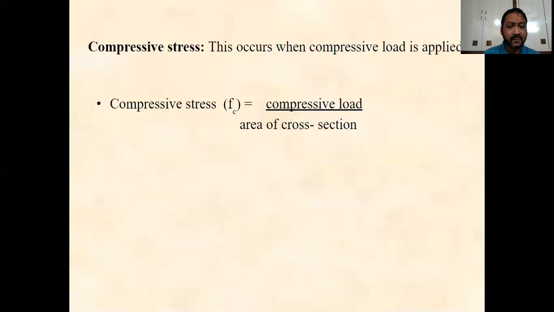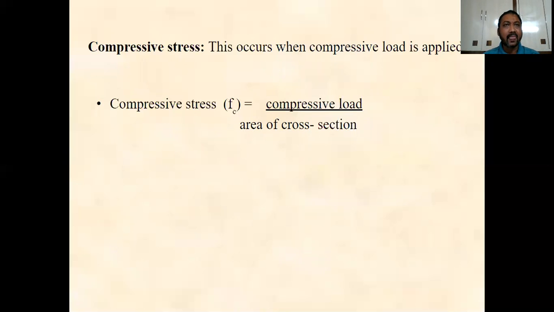The next one is the compressive stress. This will occur in a member when it is subjected to two equal and opposite pushes, as a result of which the body will be subjected to contraction, and it will develop a compressive load.